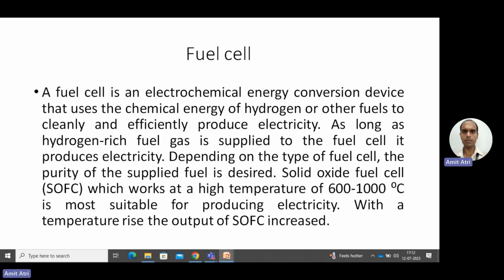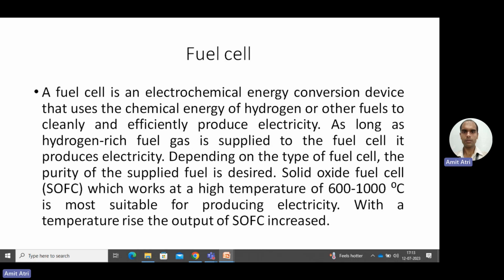So what is a fuel cell? A fuel cell is an electrochemical energy conversion device that uses the chemical energy of hydrogen or other hydrogen-rich fuel to cleanly and efficiently produce electricity. As long as hydrogen-rich fuel gas is supplied to the fuel cell, it produces electricity. It is something which we can call a reverse of a cell or a battery. From chemical energy, it is producing electrical energy, because we continuously need to provide a fuel, and the fuel should be hydrogen-rich gas.